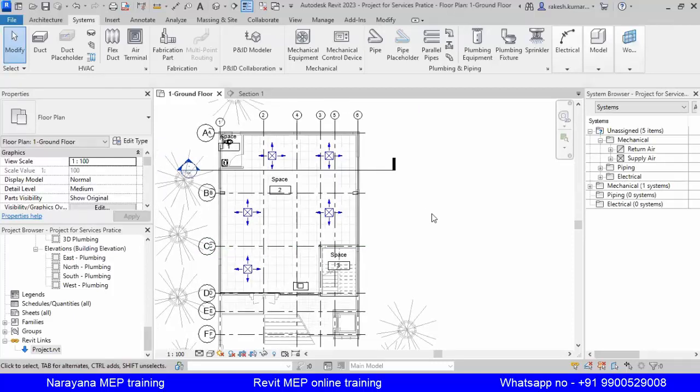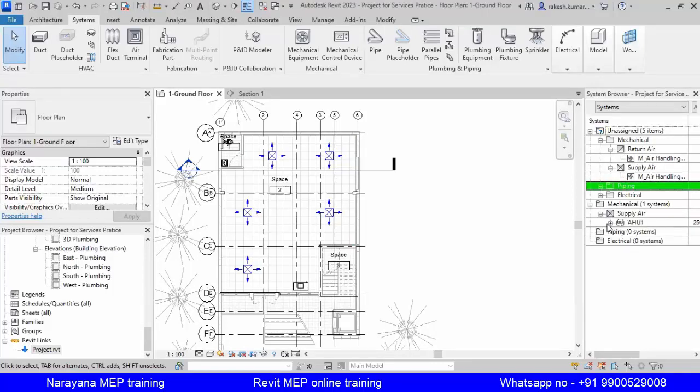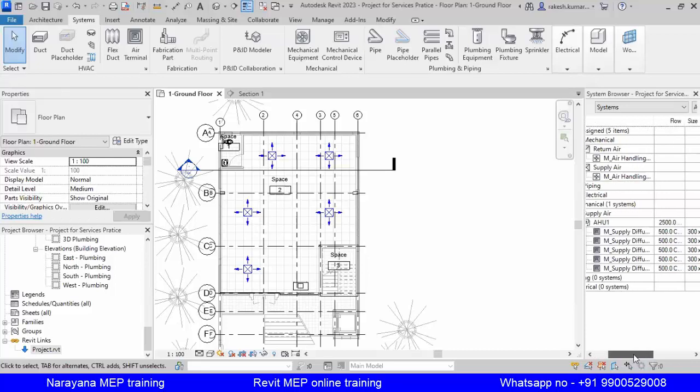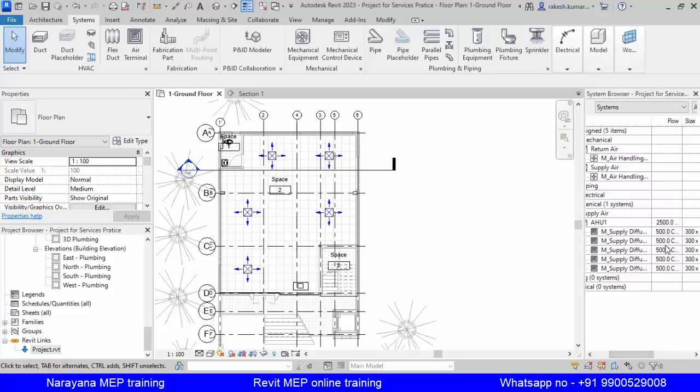These are the things. So here you can see 5 air terminals are there of 500 CFM. So now I have added one AHU. So it has taken 2500 CFM automatically.